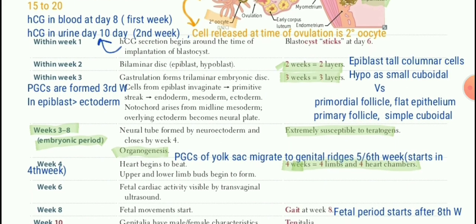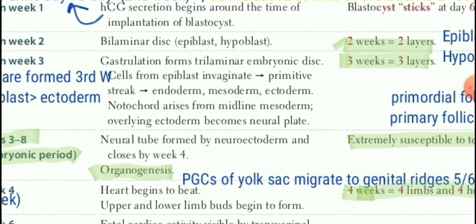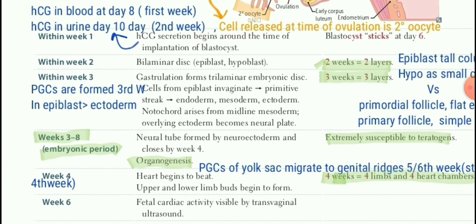And there are some other MCQs scattered here, that there are 3 layers: endoderm, mesoderm, ectoderm, and their derivatives are important. It will be covered in another video. The notochord arises from midline mesoderm. The overlying ectoderm becomes the neural plate. The notochord becomes the nucleus pulposus, that is in the intervertebral discs, in between the vertebrae. That is another MCQ from the derivatives of the 3 layers.